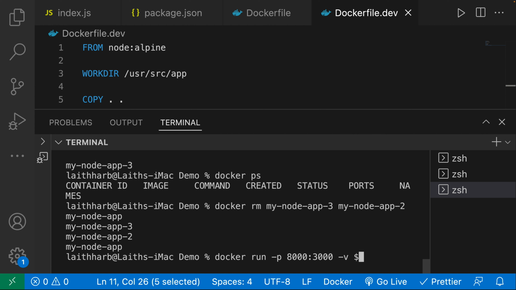Then let's do the bind mounts now. We're going to say pwd, and then over here, a colon and the working directory, which is user/source/app. Let's also specify the anonymous volume, user/source/app/node_modules. Then we need to specify the image, which is node app, and the version.